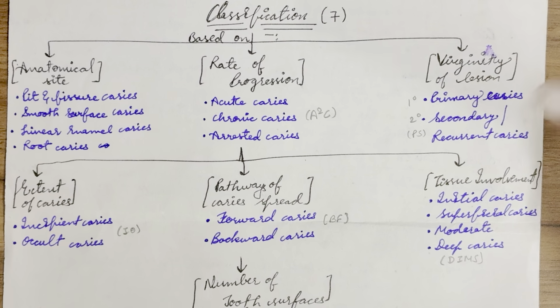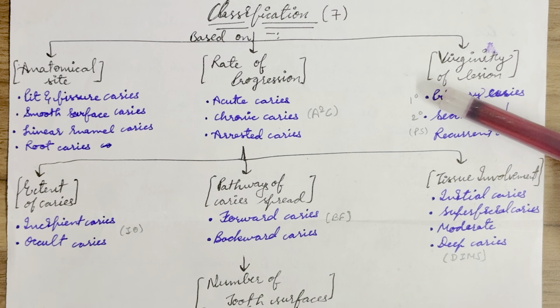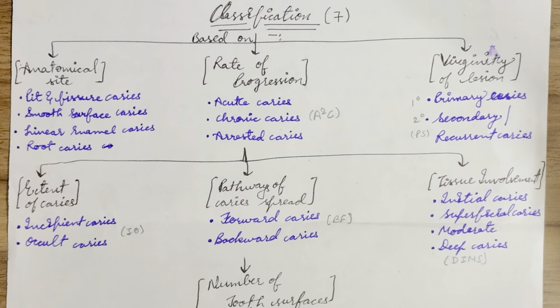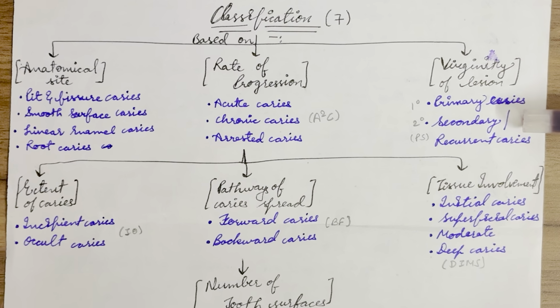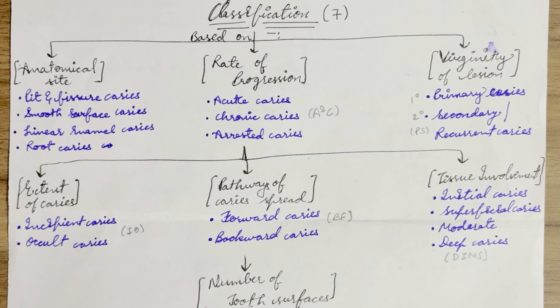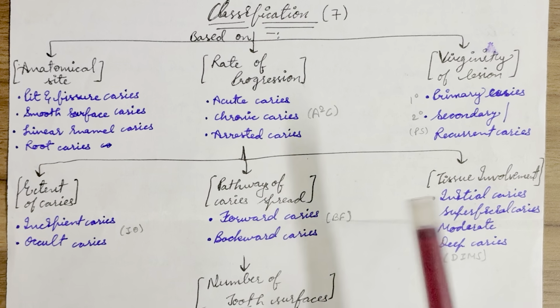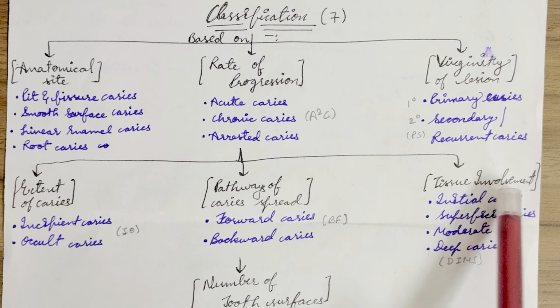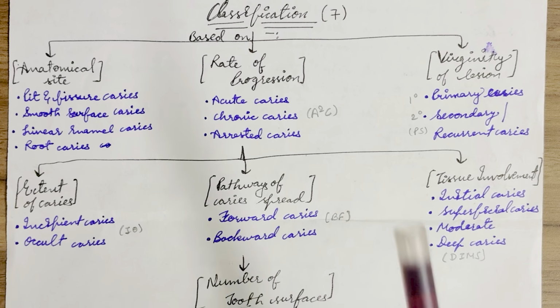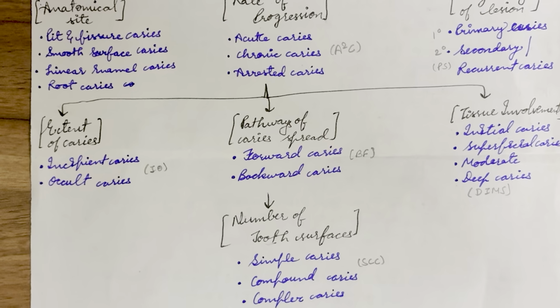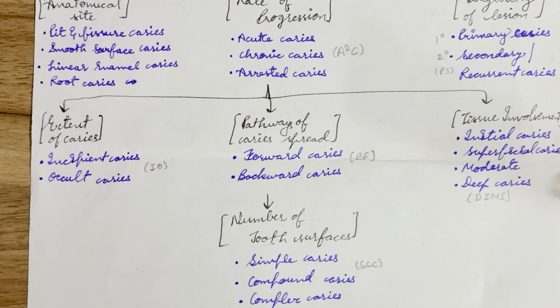Now, anatomical site: first, pit and fissure caries, smooth surface caries, linear enamel caries, root caries. Rate of progression: acute caries, chronic caries, arrested caries. Virginity of lesion: first is primary lesion, then secondary or recurrent lesion. Extent of caries: incipient caries, occult caries. Now, pathways of caries spread: forward caries, backward caries. Tissue involvement: initial, superficial, moderate, deep. Number of tooth surfaces involved: simple caries, compound caries, complex caries.